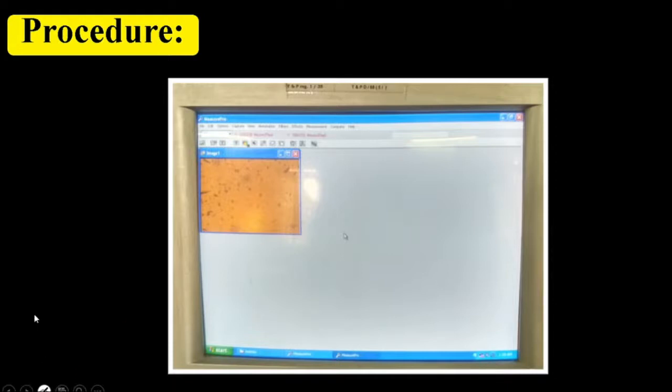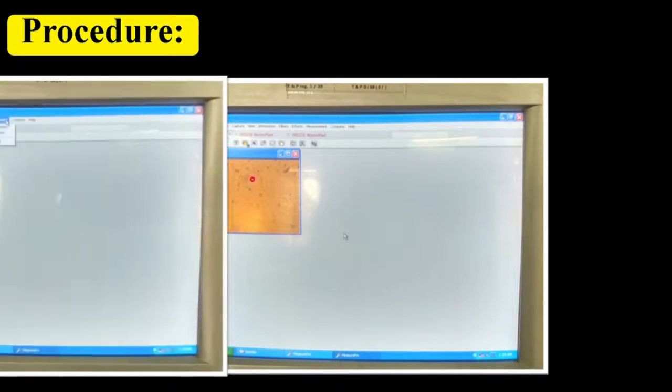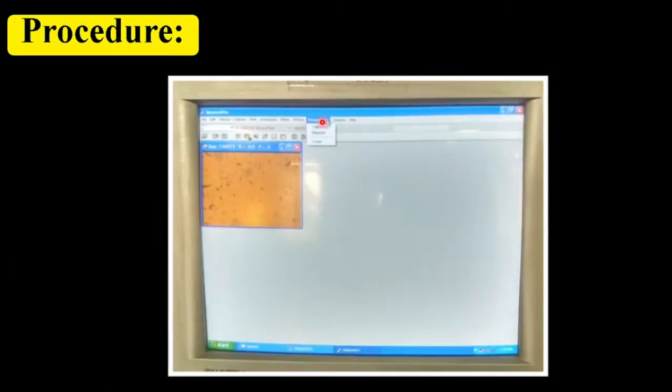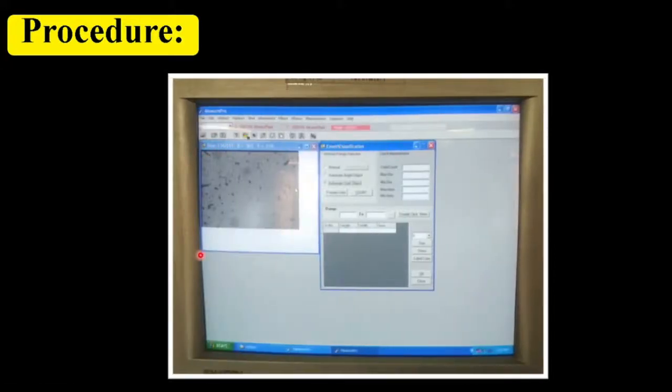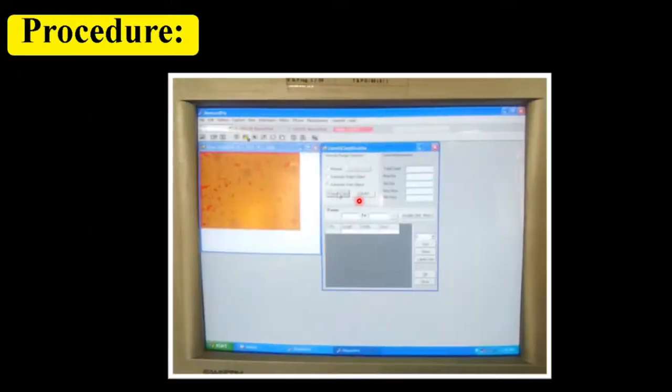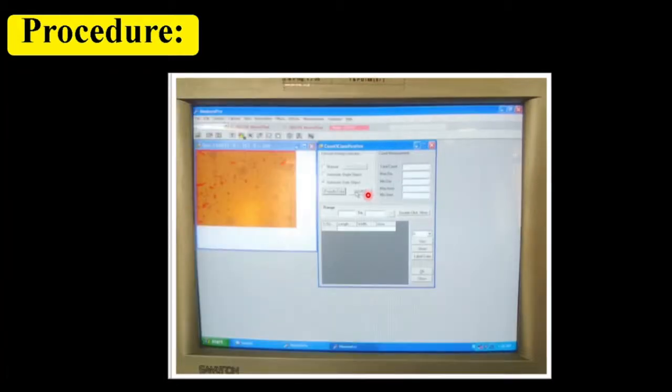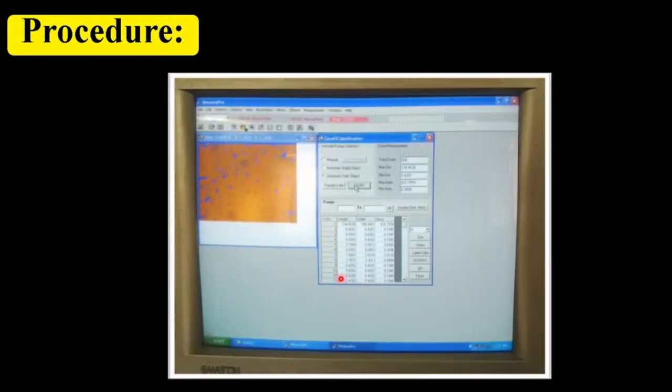Now you have to go to the measurement option in the upper toolbar, single click it. Then click on the count command. A new window will open. Now click pseudo color. Then click on count and wait for some time. Now when counts are displayed as in length, width, area, click on double click more command.